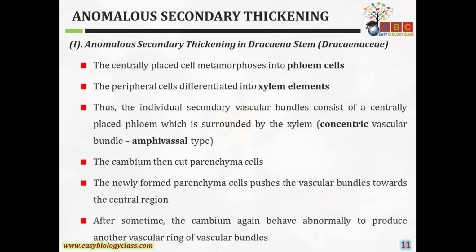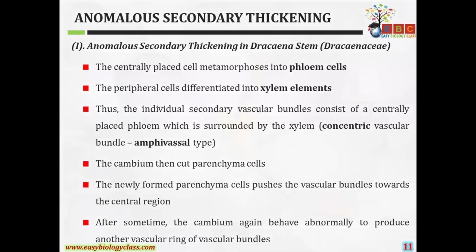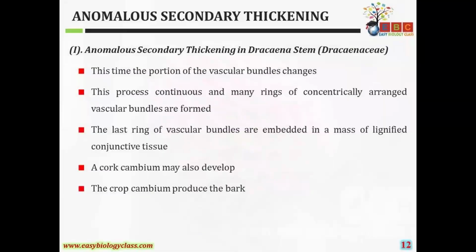The cambium then cuts parenchyma cells like that, and this is how the anomalous secondary growth takes place. The newly formed parenchyma cells push the vascular bundles toward the central region. After some time, the cambium again behaves abnormally to produce another ring of vascular bundles. This process continues, and many rings of concentrically arranged vascular bundles are formed.